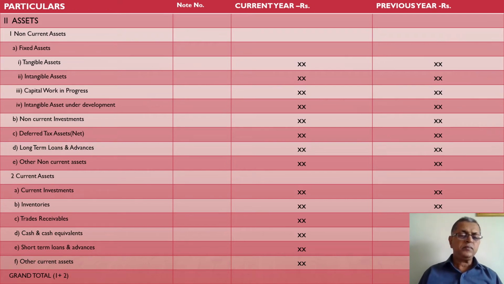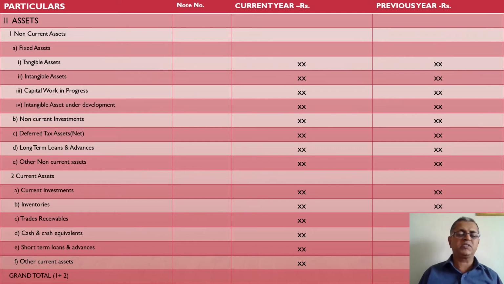Then cash and cash equivalents. Cash indicates cash in hand and cash at bank. Cash equivalent indicates balances with the bankers in the form of fixed deposits or any kind of deposits. These are called as equivalent cash, and that's why it is called as cash equivalents.